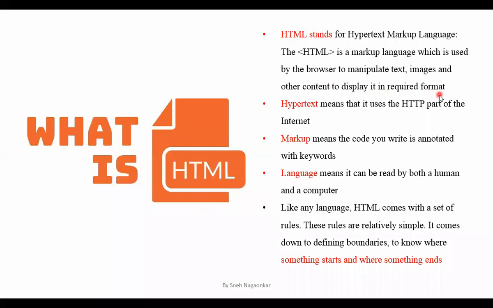So the code may contain what? The text. The code may contain the images, audio, video, all different kinds of contents. So what is the basic aim of HTML? HTML code is written because the browser will understand the code, and the browser is going to display the content of this HTML5 onto the screen with the help of, again, browsers.